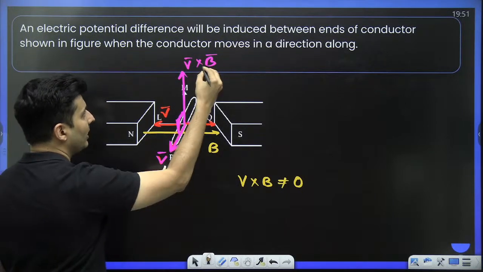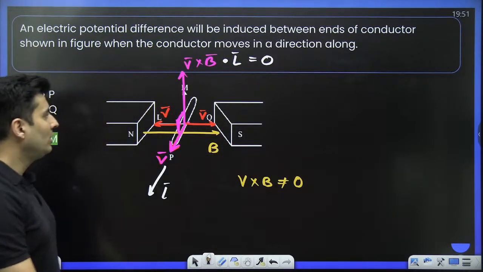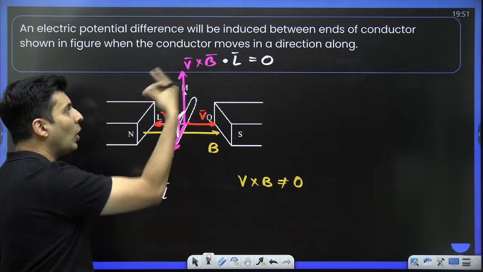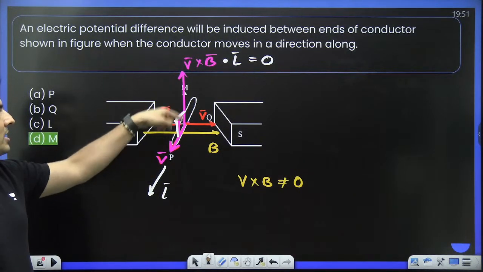So its dot product with the length will be 0, because this is perpendicular. Dot means cos 90, which will be 0. So the only option left is M.